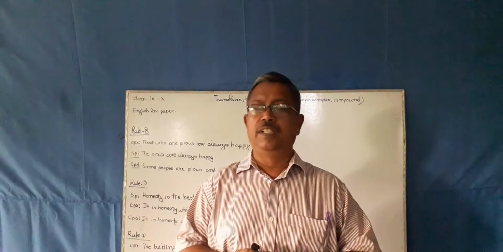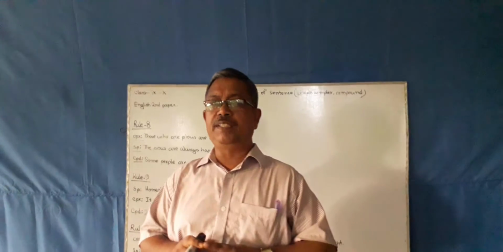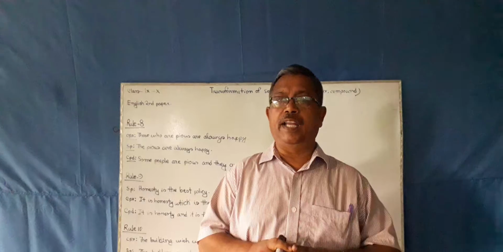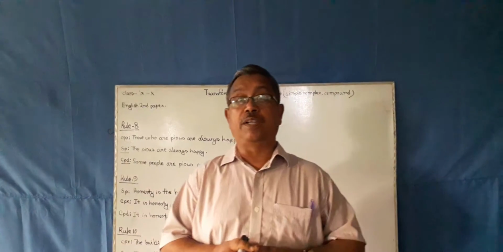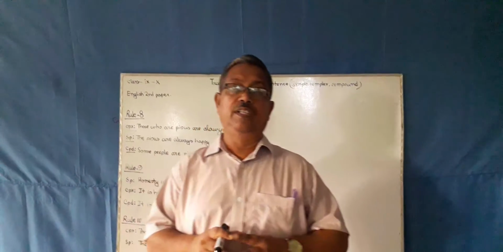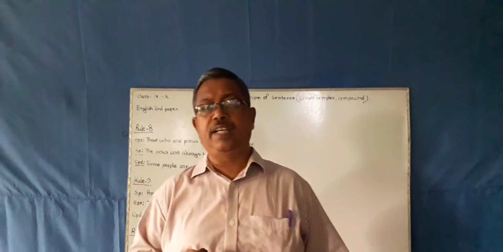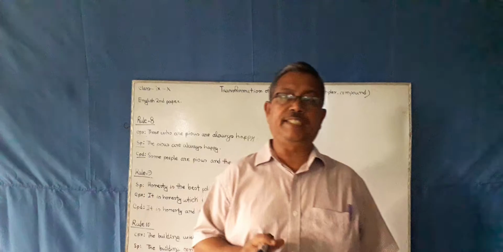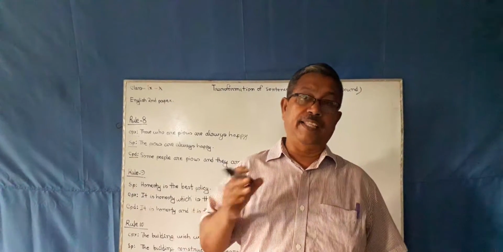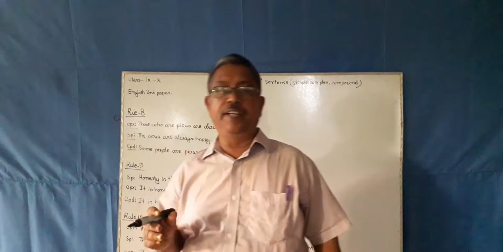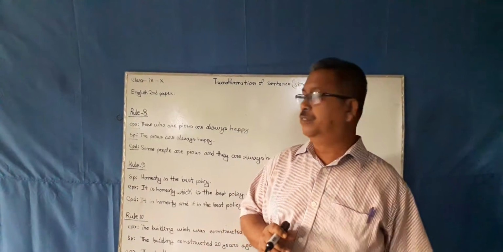Complex sentence means a sentence which has one principal clause and one or more than one subordinate clause. And compound sentence means a sentence which has two principal clauses, and these principal clauses are joined with coordinate conjunction and word order.